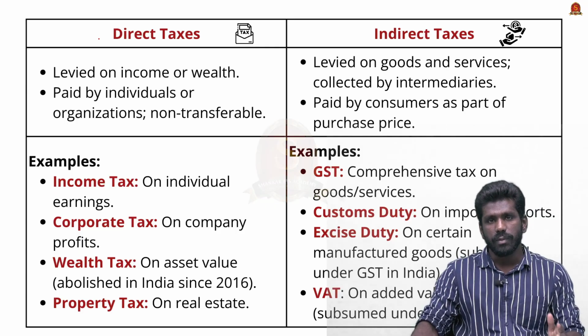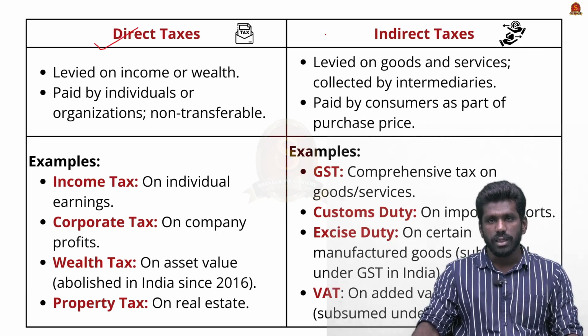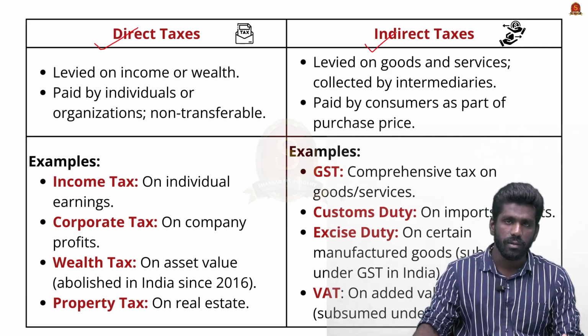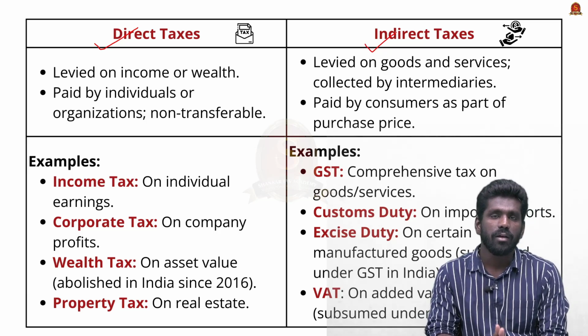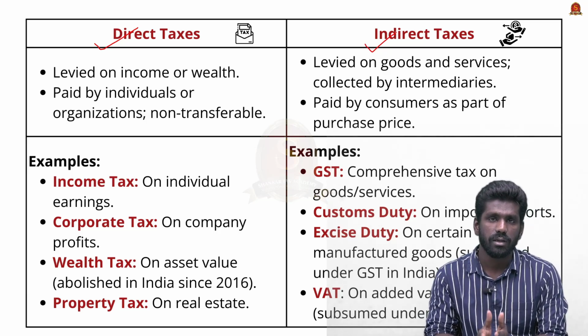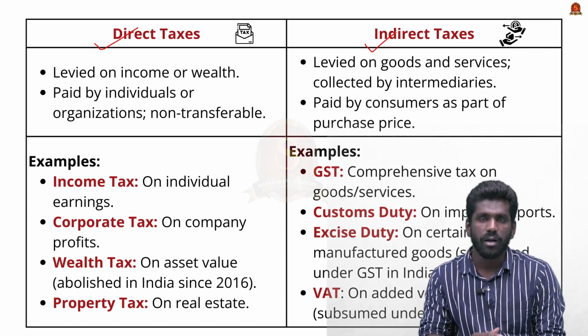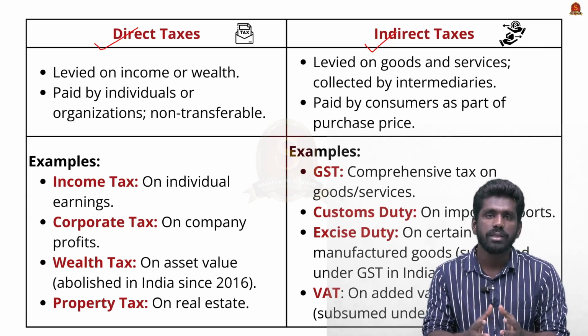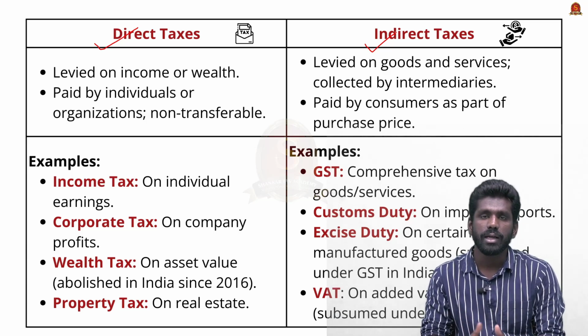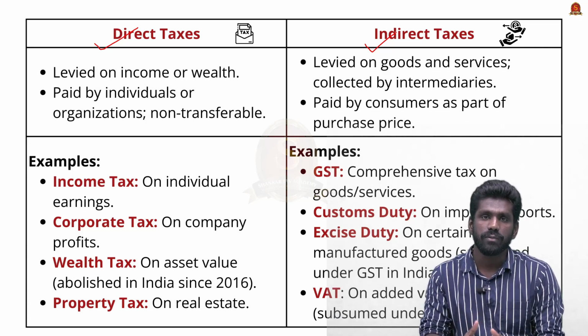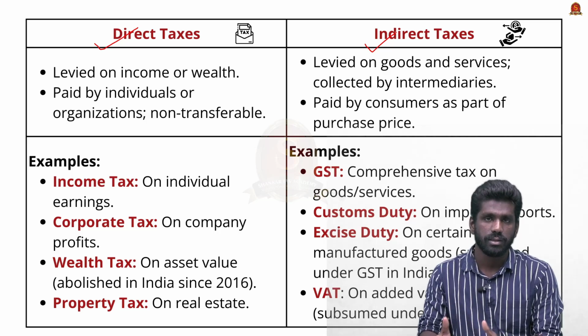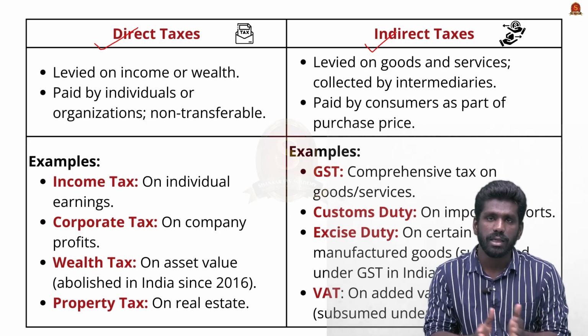Firstly, let us start with the basics. What is a direct tax, what is indirect tax, and what is the difference between them? See, a tax is something like a financial charge which is levied by the government on a citizen. If you take direct tax, it is levied on the person who creates the income or wealth. In indirect tax, it is levied on the consumer of the goods and services or the products. So this is why it is called direct tax and indirect tax.